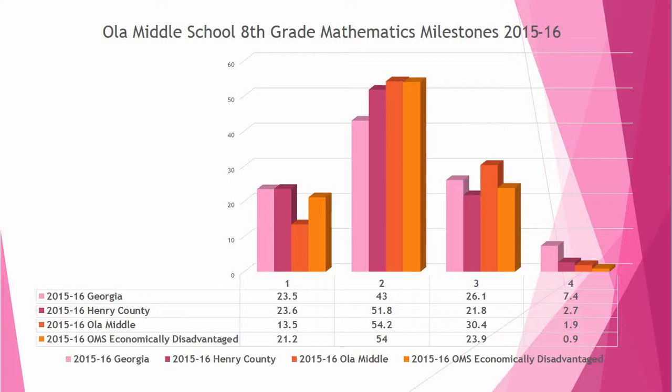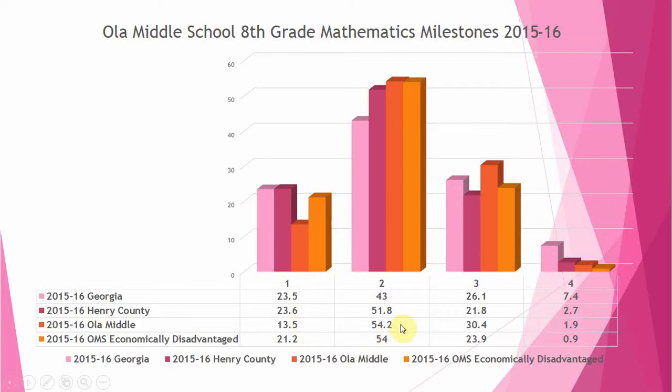And then I'm also going to highlight an area of the economically disadvantaged students. So the students in Georgia, you see their level 1s versus Henry County's level 1s and our level 1s. So if we just look at this third line right here, which is Ola Middle, you can see that this is good that our students are doing better than the district and the state as far as level 1s.